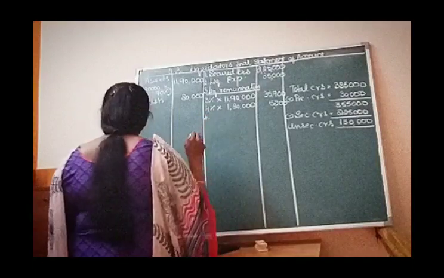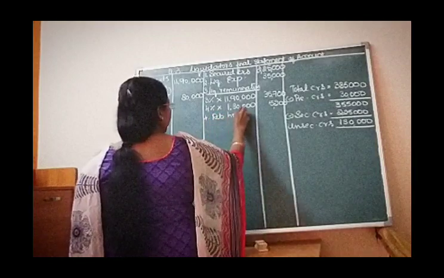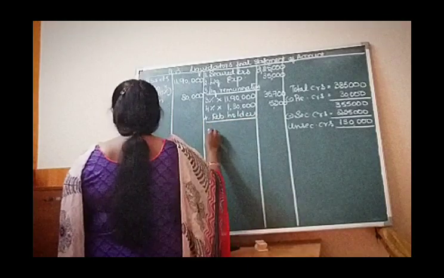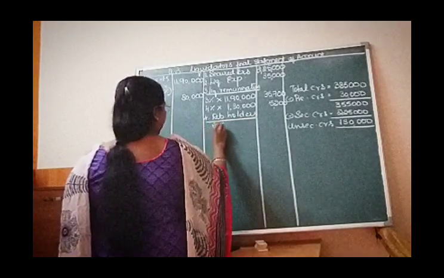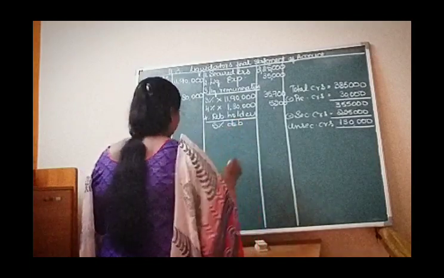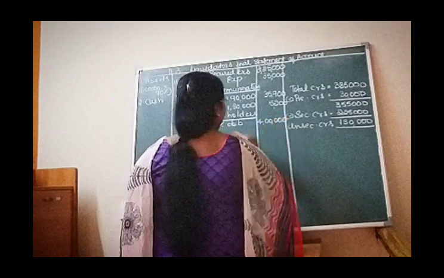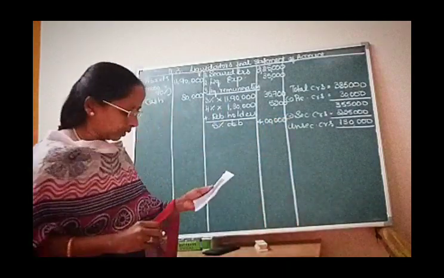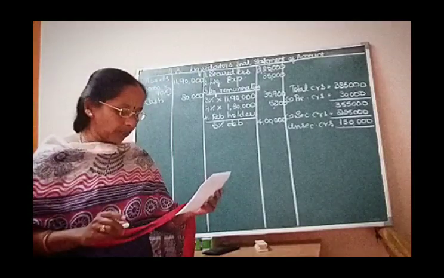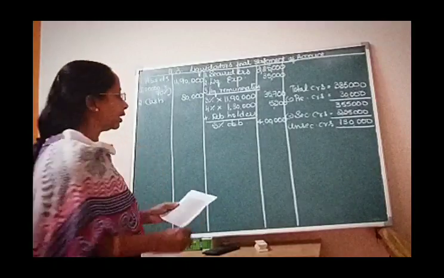And the fourth payment that we have to make is for debenture holders. For debenture holders, we make the first payment as 5% debentures, which is given as per the balance sheet for 4 lakhs. There are no arrears of interest to be paid for debenture holders.